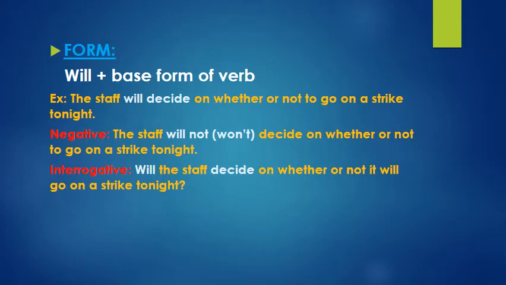Example, the staff will decide on whether or not to go on a strike tonight. Negative, the staff will not, or the contraction of will not is won't, W-O-N apostrophe T. The staff will not or won't decide on whether or not to go on a strike tonight. Interrogative, or the question form: you notice what we did here is put the verb at the beginning and the subject after it. This is how we make a question. You put the verb before the subject. Will the staff decide on whether or not to go on a strike tonight?